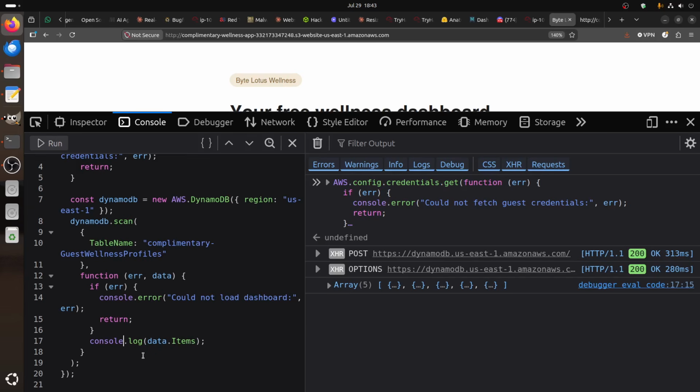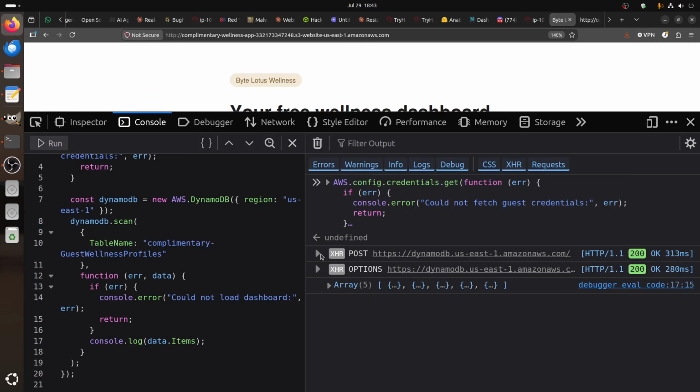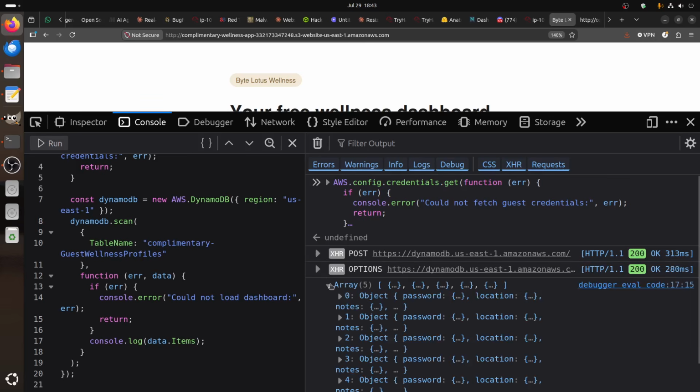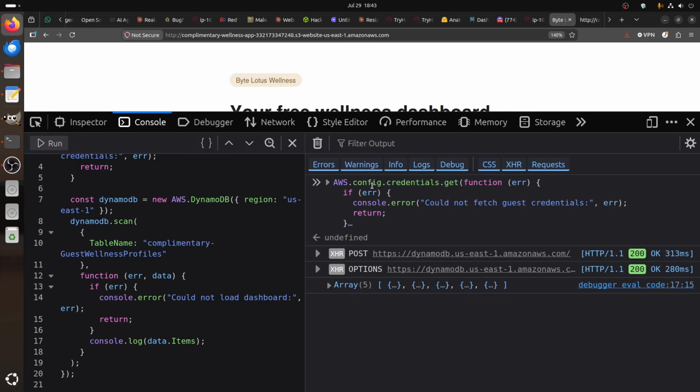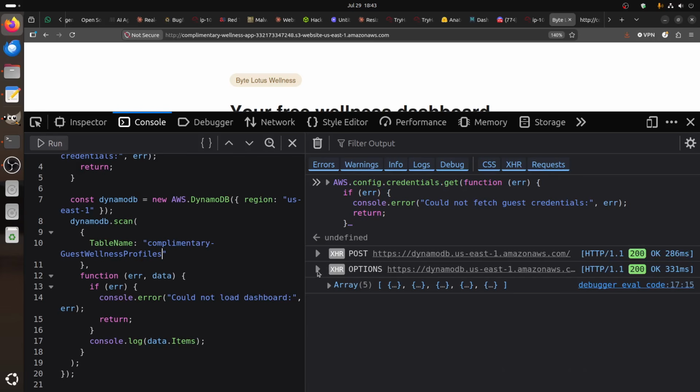Let's see. So we have the console. This gives us the reply with the data from the DynamoDB table. So let's see what's the first response. Oh, we have two of them. Why do I have two? Let me close this. Okay, let's see what we have here.